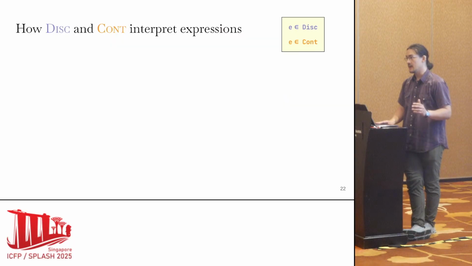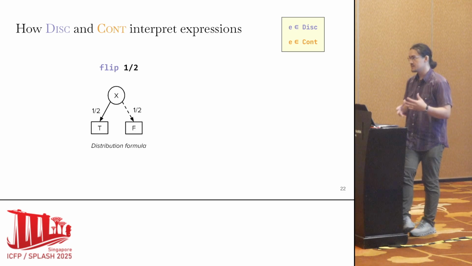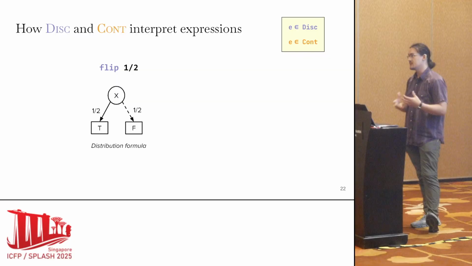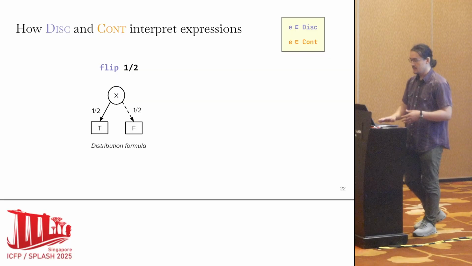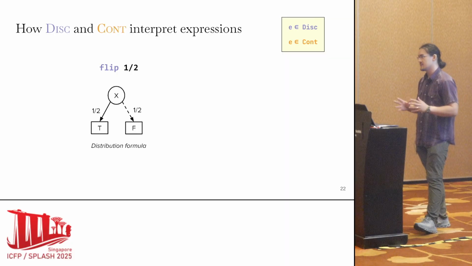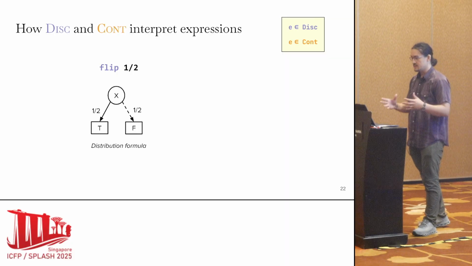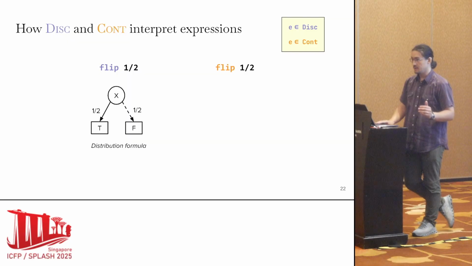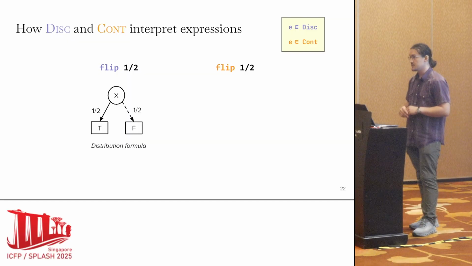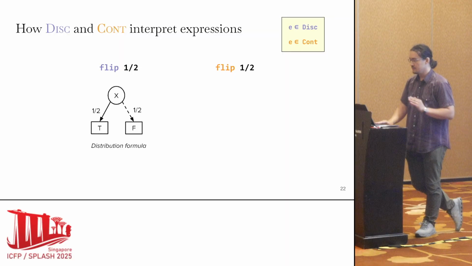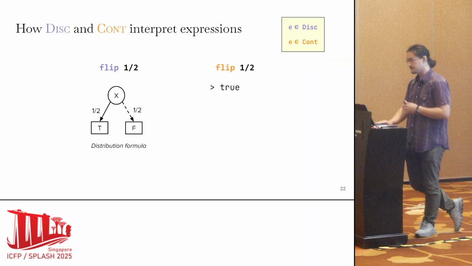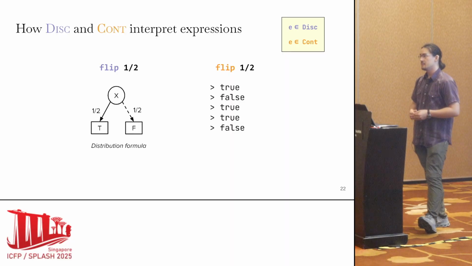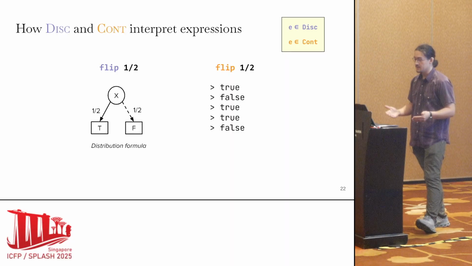So when we actually look at a distribution in Disc, let's say, what we're going to do is compile this data structure called a binary decision diagram, or a BDD. And this, for all intents and purposes, you can just think of as a fancy data structure to precisely represent the distribution that we're interested in. Alternatively, if we're in Cont, we're going to sample distributions immediately. And so this flip statement will evaluate to either true or false. And we'll have to repeat this process many times and use a number of executions to approximate the semantics of our program.